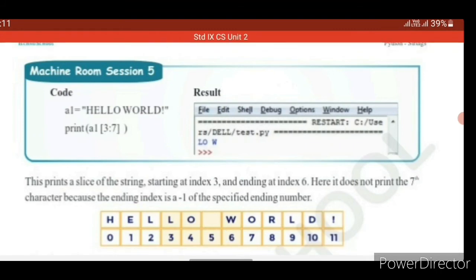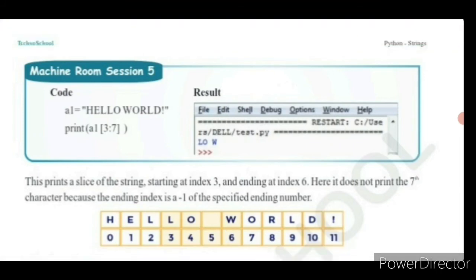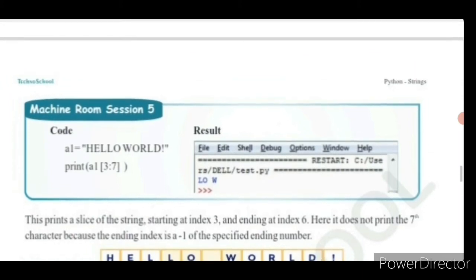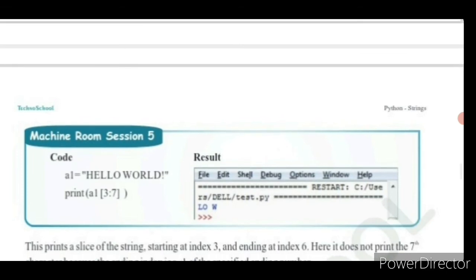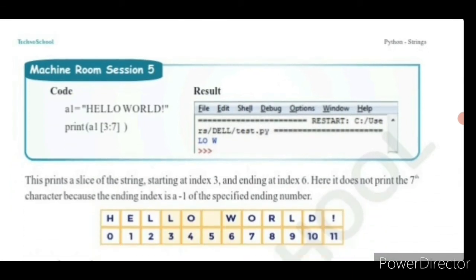See, A1 is the variable. Here it is going to store the hello world string in double quotes. Print A1 with the index. How is the index represented? In square brackets. A1 in square brackets 3:7, which means it is going to print from the third character till the 7th character. See this output window: L, O, space, W.